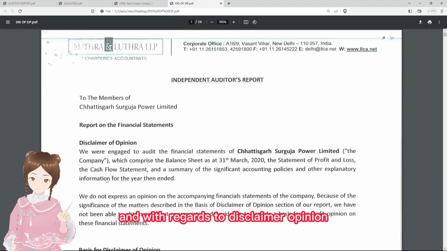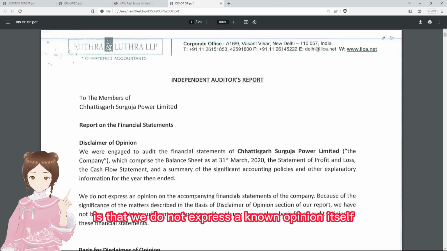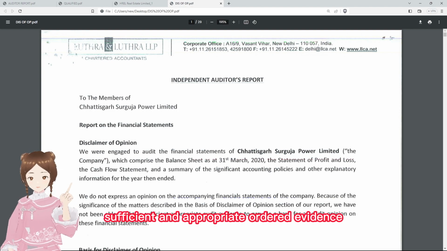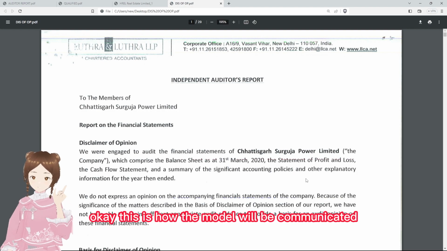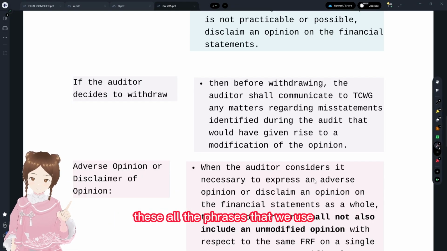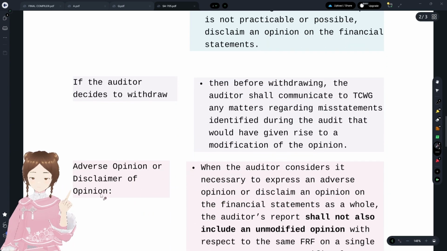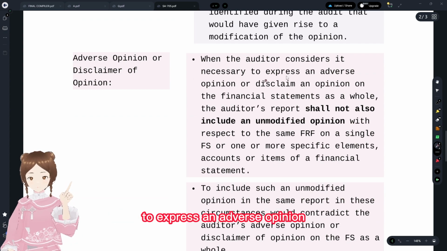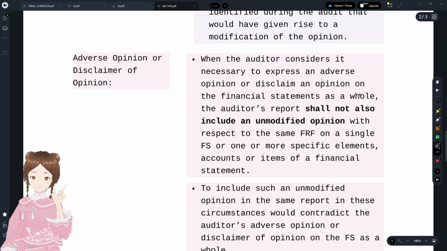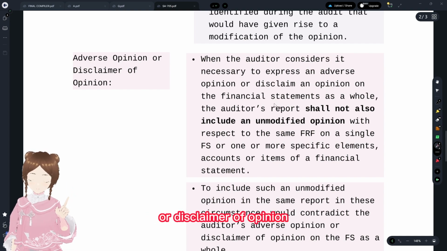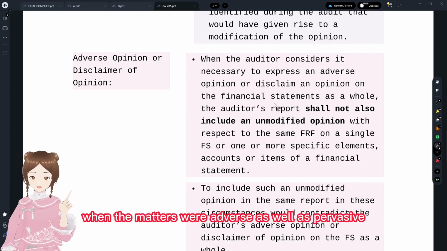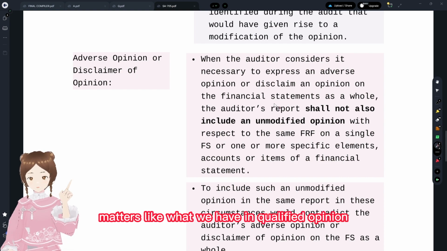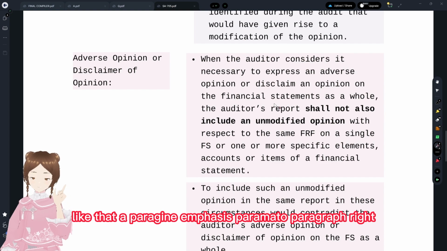And with regard to disclaimer of opinion, what they have communicated is that we do not express an opinion, because they were not able to obtain sufficient and appropriate audit evidence. This is how the matters are communicated. These are all the phrases that we use. When the auditor considers it necessary to express an adverse opinion or disclaimer of opinion, when the matters were adverse as well as pervasive, there were not some possible effects except a few matters, like what we have in a qualified opinion, like that para G in the emphasis of matter paragraph, right?